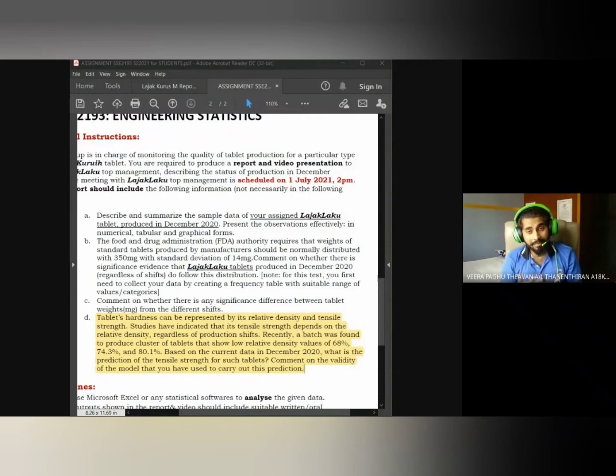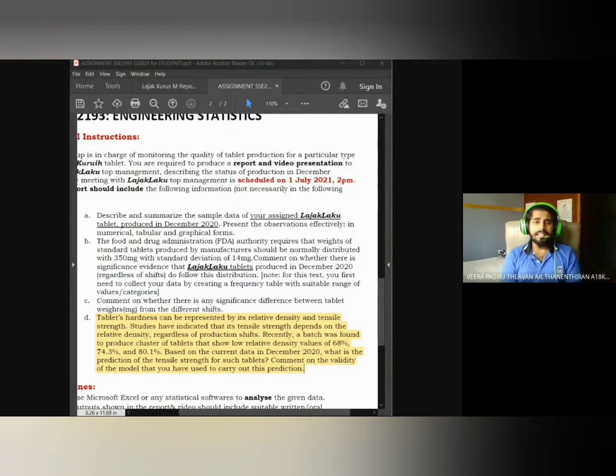And I am supposed to comment on the validity of the model that you have used to carry out this prediction. To solve this part D, my group and I have decided to go with the regression analysis. So, what is regression analysis? Regression analysis is a set of statistical methods used for the estimation of the relationship between a dependent variable and one or more independent variables. It can be utilized to assess the strength of the relationship between variables and for modeling the future relationship between them.